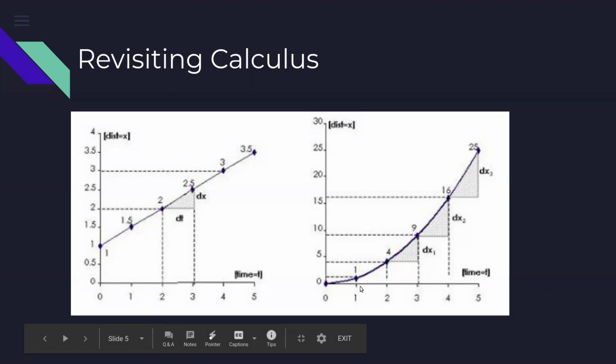It means that as we increase the value of x by 1, the value of y increases by 3. But in the next step, as we increase x from 2 to 3, the value of y goes from 4 to 9. It means that the increase is 5.